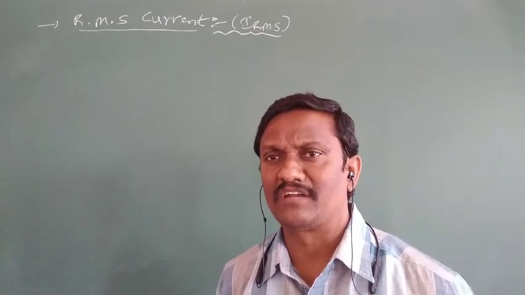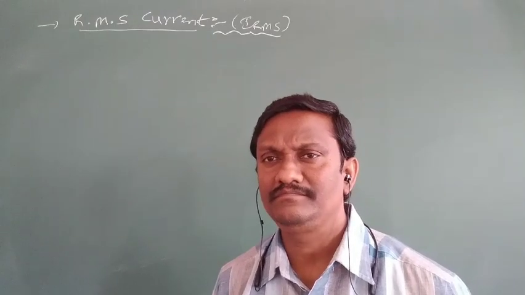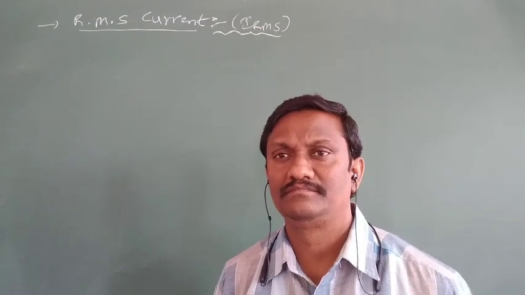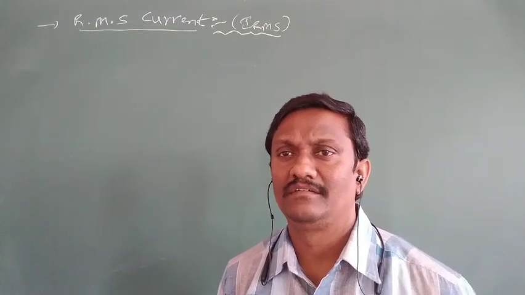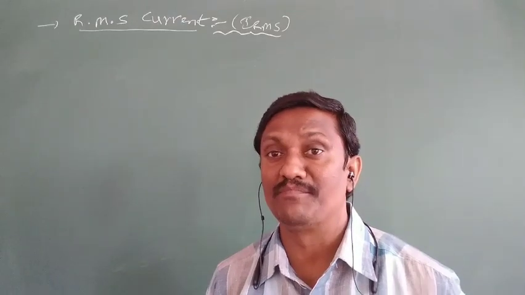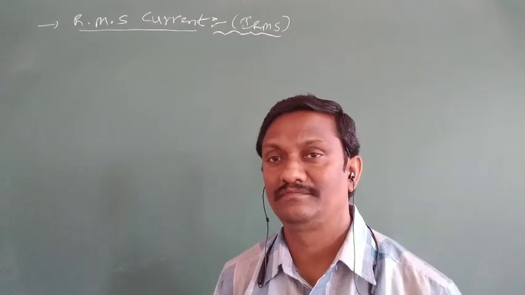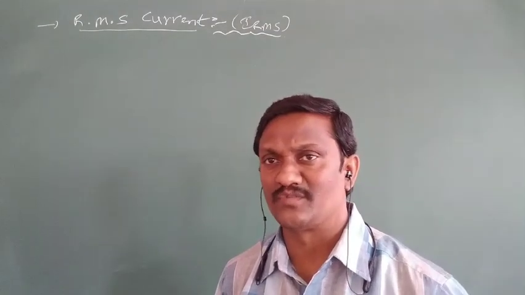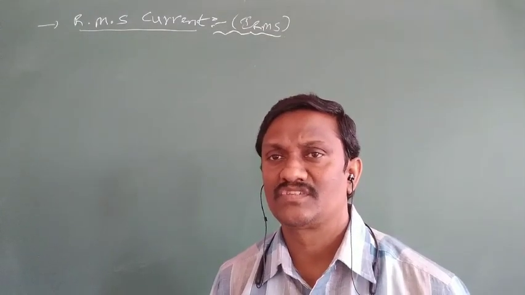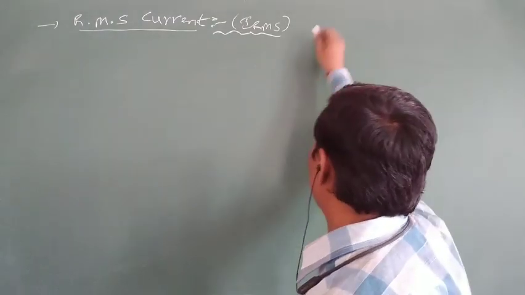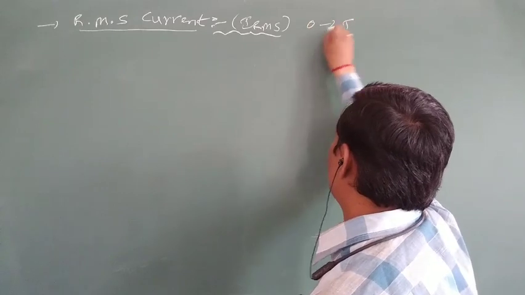Mean current is always calculated over a half cycle, but RMS current is always calculated over a full cycle. Over a full cycle, the average current is also called RMS current, because it is the root of the mean of the squares of currents. The square of a positive current is positive, and the square of a negative current is also positive. So that's why RMS current is always calculated over a full cycle, with limits 0 to capital T.